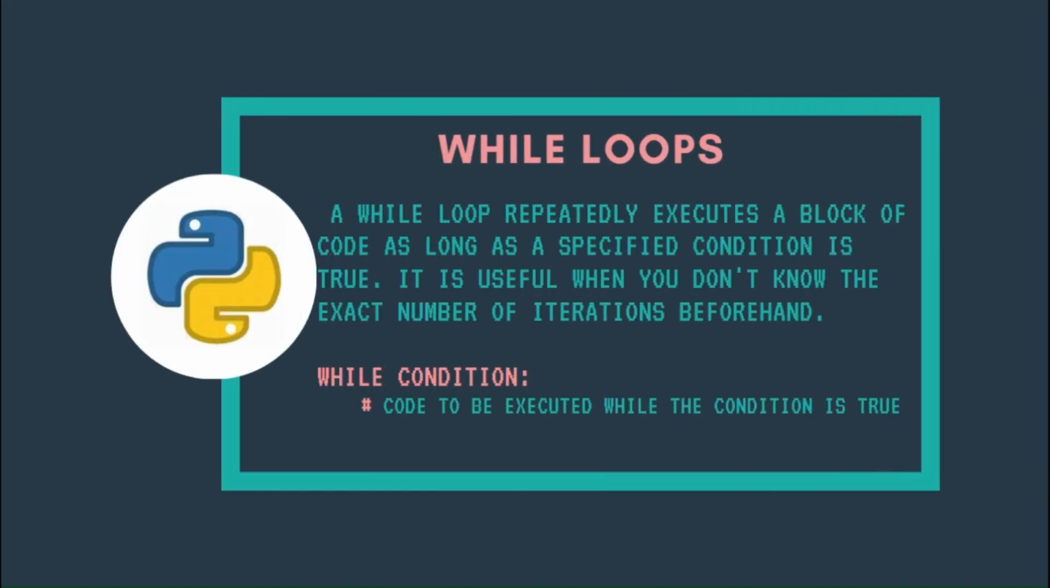A while loop repeatedly executes a block of code as long as a specified condition is true. It is useful when you don't know the exact number of iterations beforehand. Here is the general syntax. The condition is a Boolean expression that determines whether the loop should continue or stop. The loop continues as long as the condition evaluates to true. Be cautious when using while loops to avoid infinite loops. Let's head to VS Code.